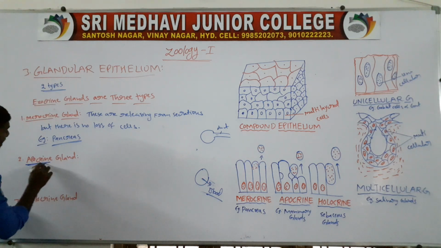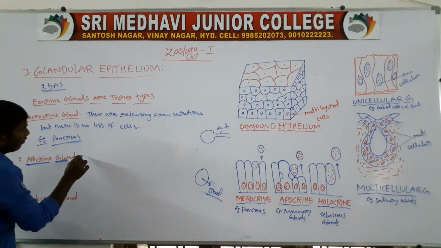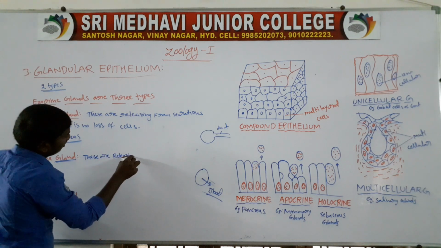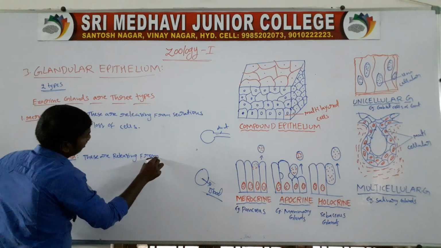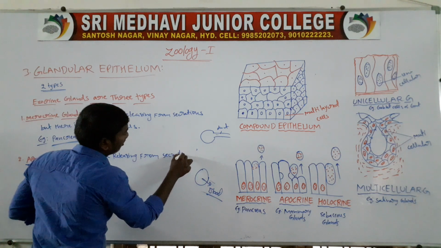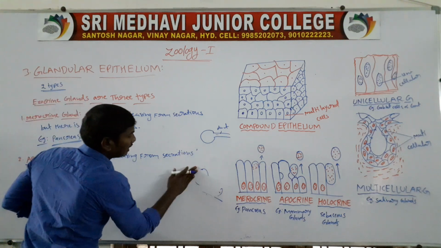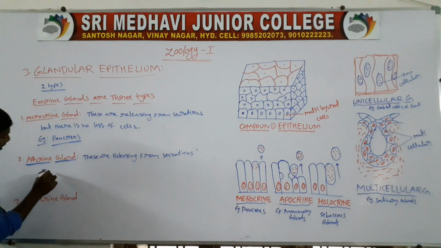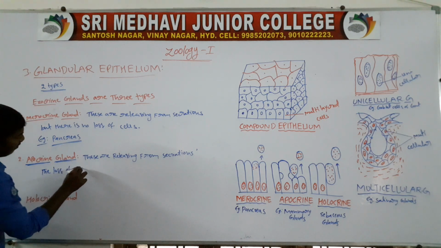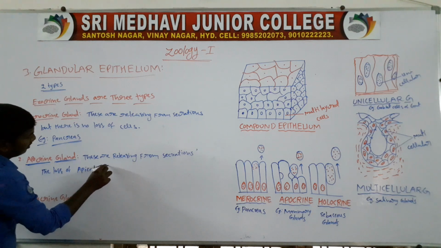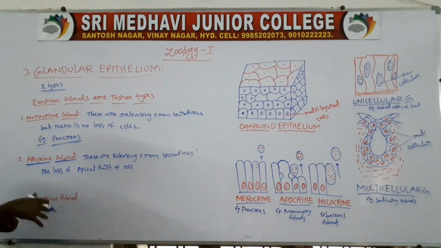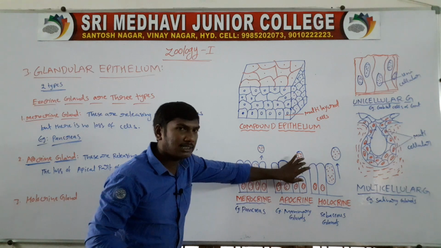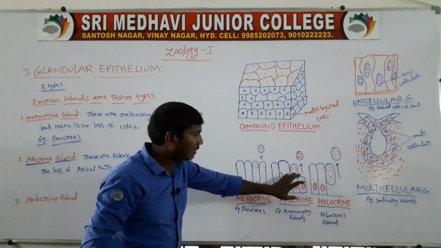Next one, apocrine gland. Second one is the apocrine gland. These release secretions, but the apical part of the cell is lost.